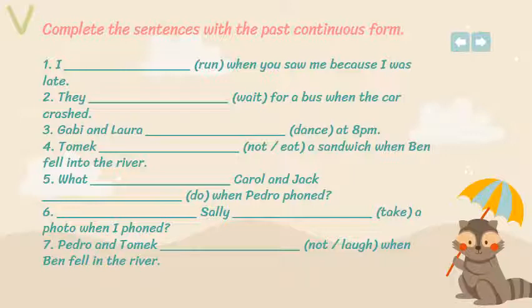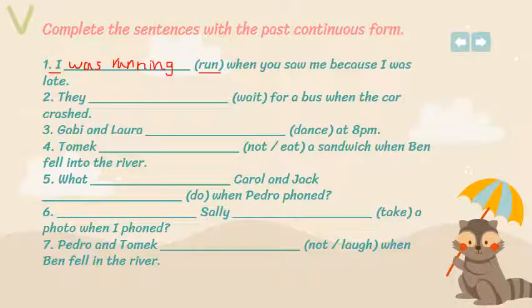One: I run when you saw me because I was late. So the verb run. First of all, I have I. I takes what? I takes was. I was. Then now I have to put the verb with ing. Run is made of consonant, vowel, consonant with short vowel sound, and I'm stressing on the last consonant. So what must I do? I must double the last consonant, then add ing.